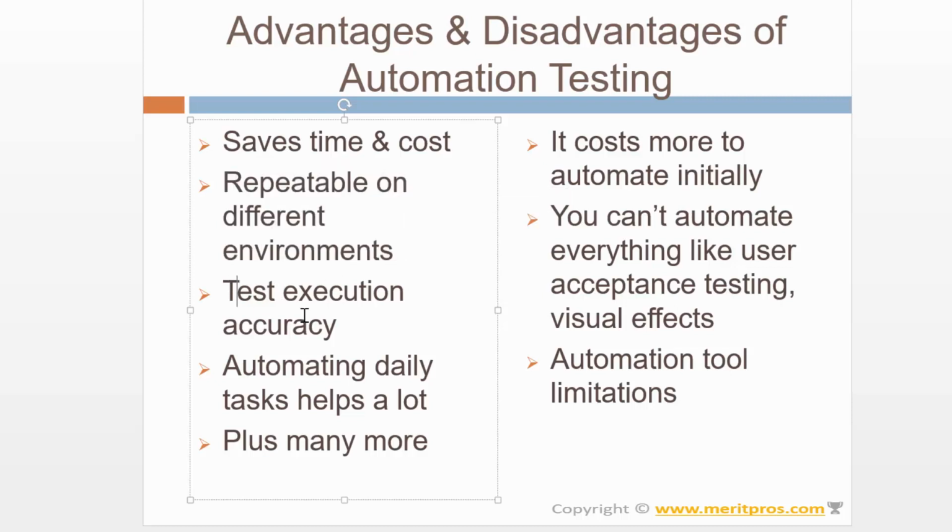Then test execution accuracy. There won't be any human involvement or human errors. Everything it is going to precisely do as per the code. So we are going to get more accuracy. Then automating daily tasks helps a lot. It is not just test cases. If you have some daily task, like bug reporting every day at the end, or project status reporting every day at the end, you can automate all those. Then there are other benefits as well.